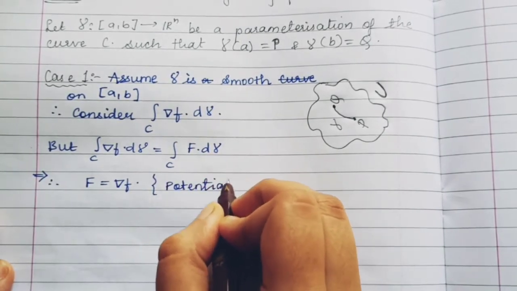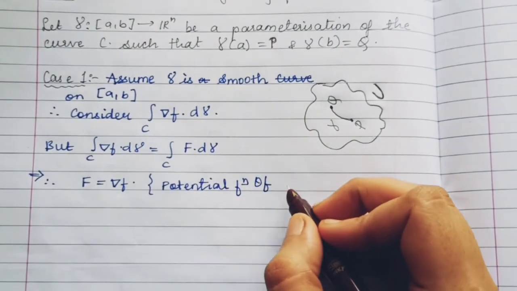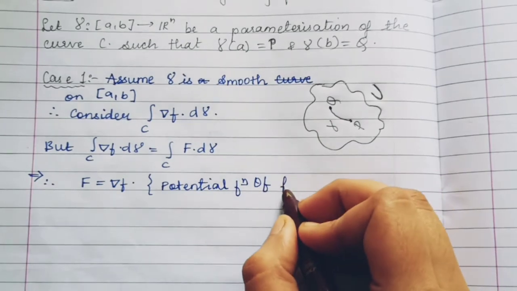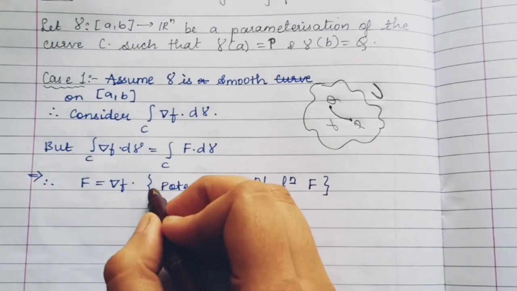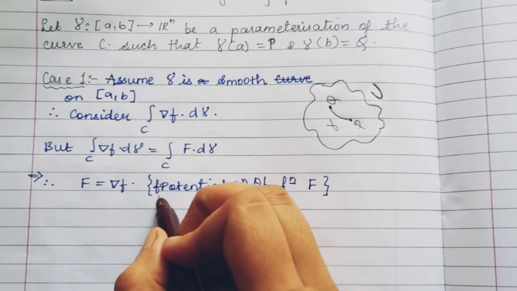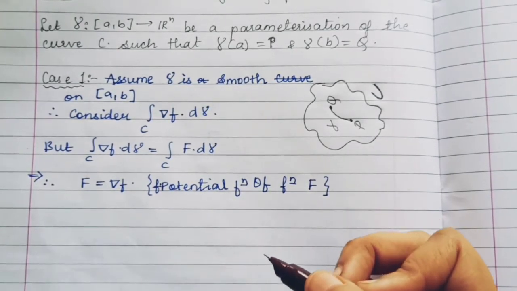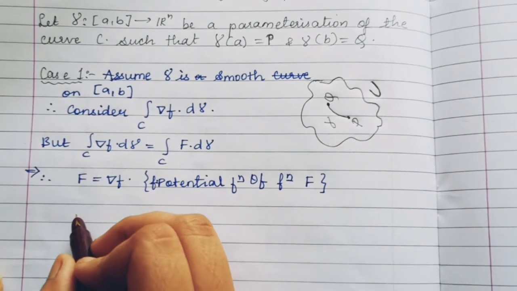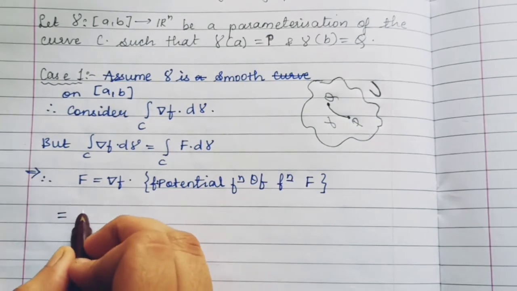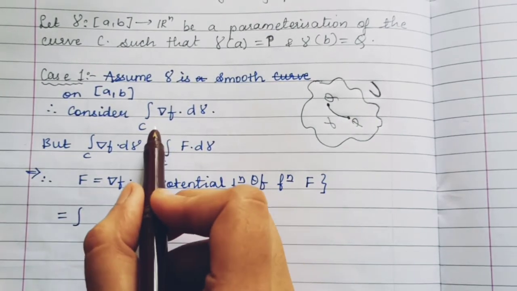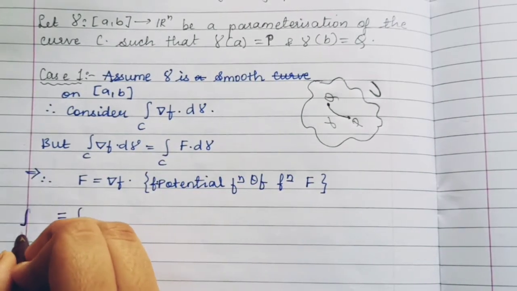Let us first write down a reason for this. That is, small f is the potential function of the function capital F. So now we will write the line integral formula for a vector field capital F, but we know that capital F is equal to ∇f. So we will use ∇f instead of F and write the definition of the line integral for a vector field. Let us write the left hand side first.